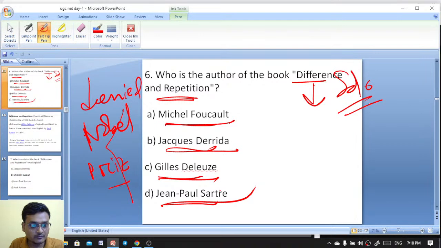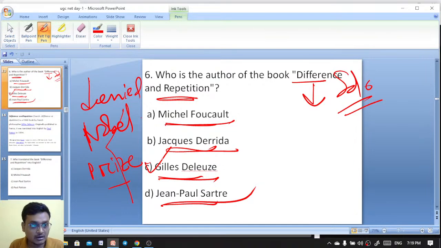From these four options, tell me who denied the Nobel Prize and said he does not want to be institutionalized. First, Difference and Repetition is a work by Gilles Deleuze. They have not collaborated here; it's a solo work of Gilles Deleuze. No, it is not Derrida.